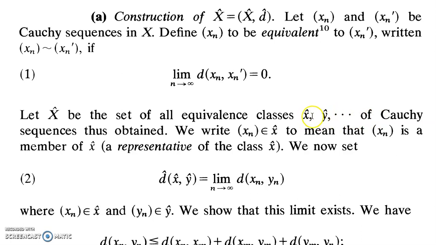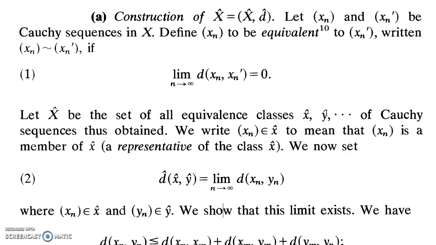The equivalence class x hat consists of all the Cauchy sequences in X which converge to x. Associated with all such sequences, we only add a single element x. Associated with y hat, there may exist several Cauchy sequences, all of them converging to y.